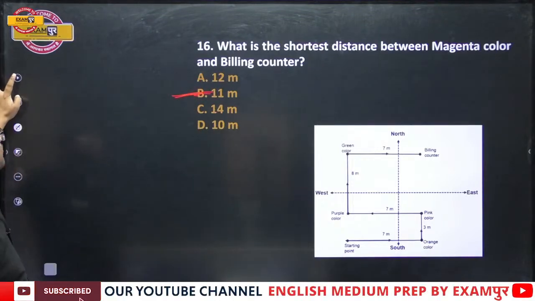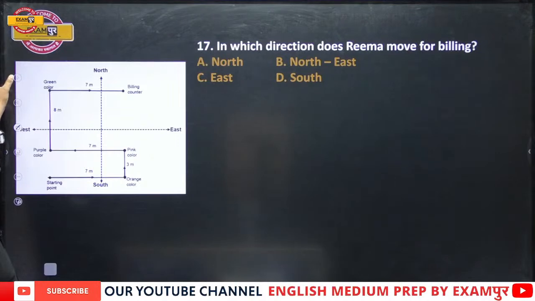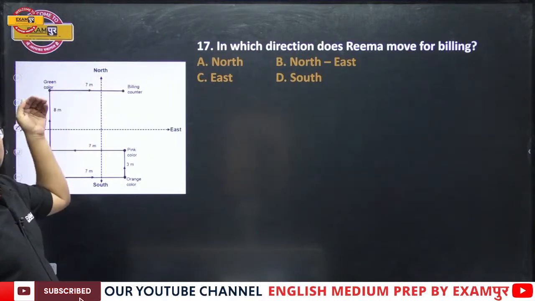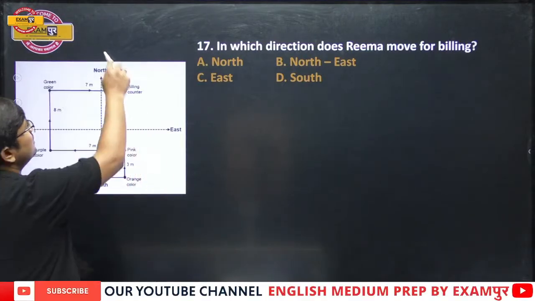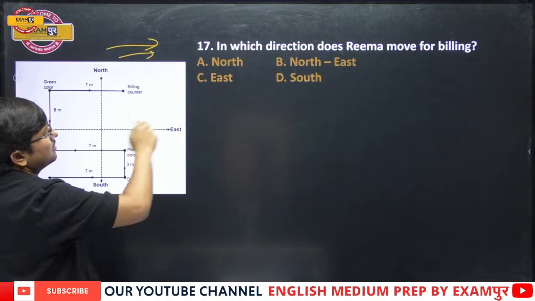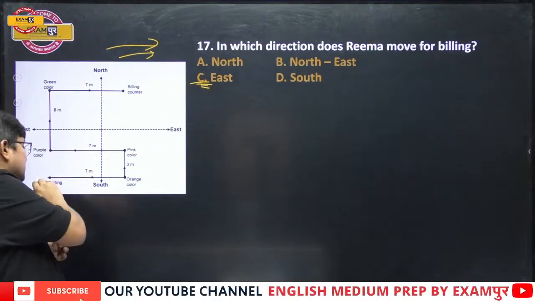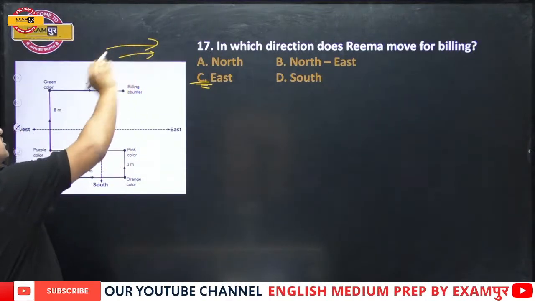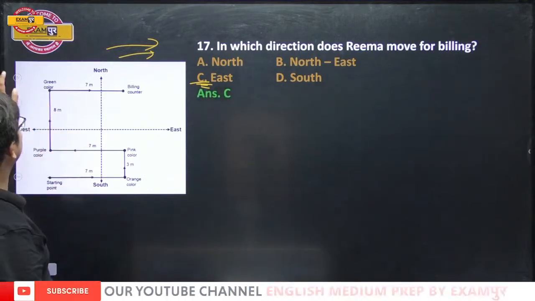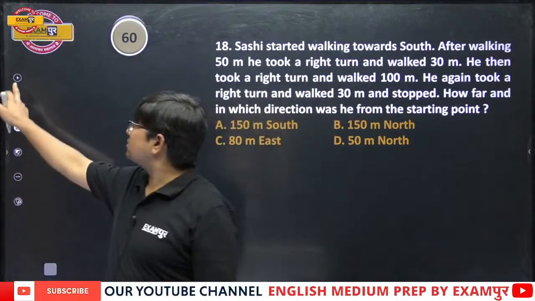Now, my dear students, the next thing. In which direction does Reema move for billing? This is the east direction. That is the right answer. Answer is option number C, east. If the question would have been at what direction she is from the starting point, then it would have been northeast. Getting it? Yes or no? The next one, quickly.